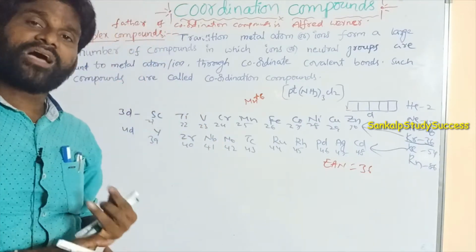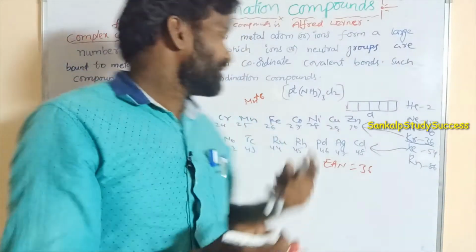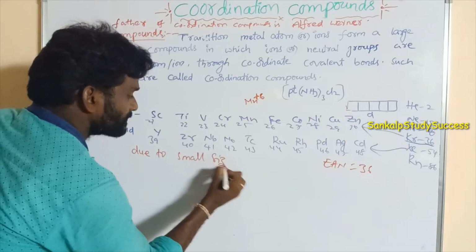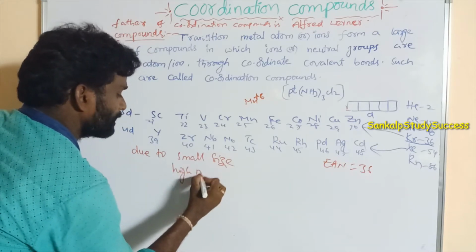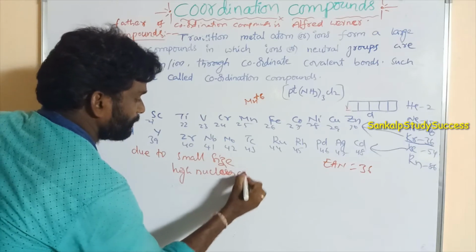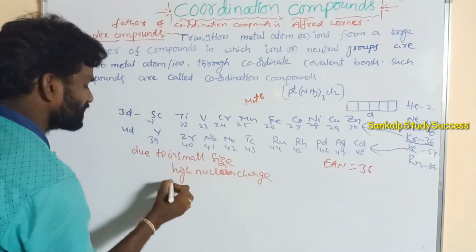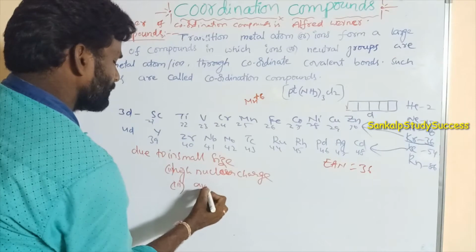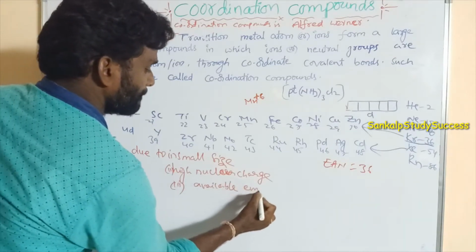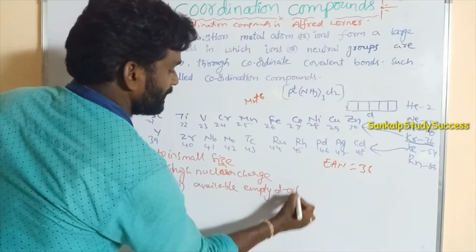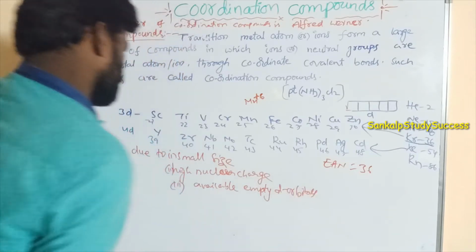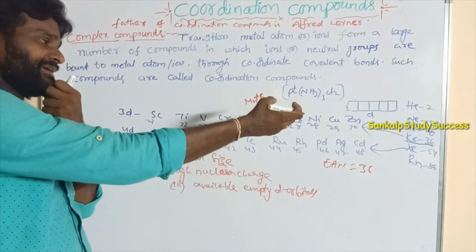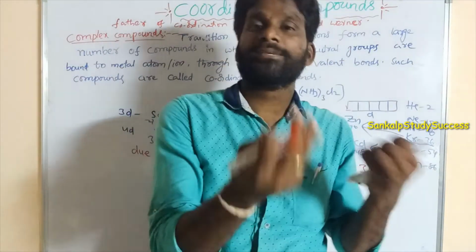So due to small size, high nuclear charge, and available empty d orbitals, all these d block elements accept electron pairs.